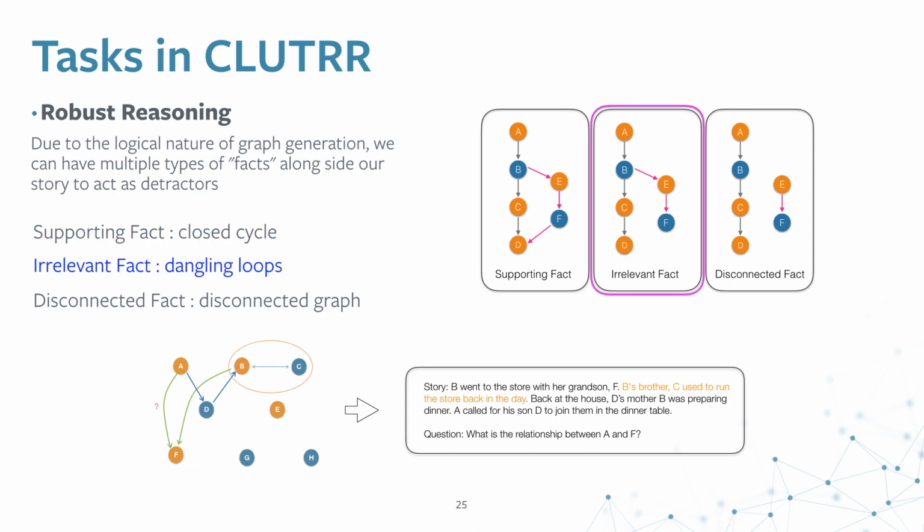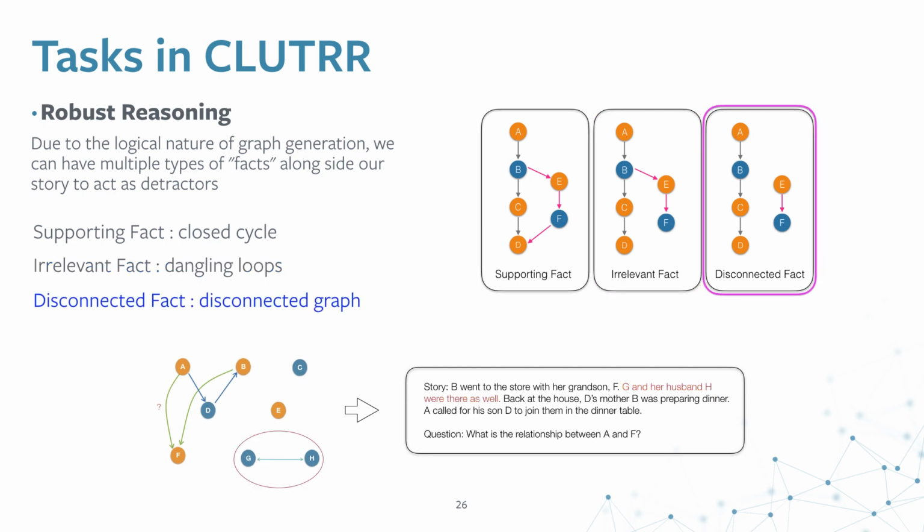Then we can also provide an irrelevant fact, which is essentially a distractor path which could distract the model from resolution of the current task. And then we can provide a disconnected fact which has nothing to do with the resolution of the current query.